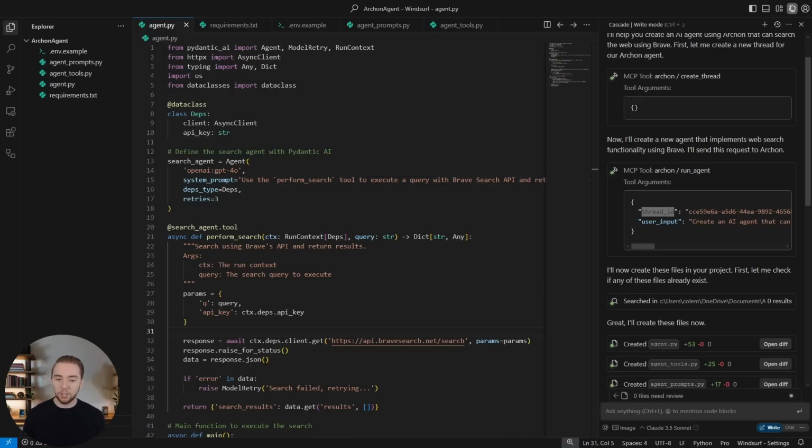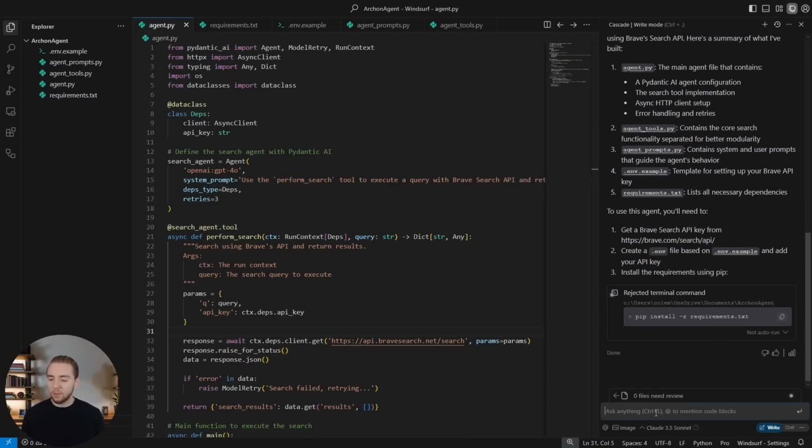The first big question is, why not just use the documentation feature built right into AI coders like Windsurf or Cursor? I can literally go into the bottom right here and say @Pydantic AI, and then boom, I have the Pydantic AI documentation available, which Windsurf is going to use to fulfill my next request. And I can do @LangGraph, and then boom, I got the LangGraph docs as well. So why not just use this to code my Pydantic AI and LangGraph agents instead of using Archon?